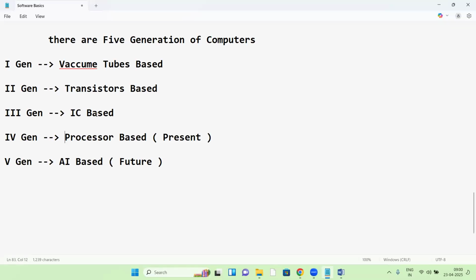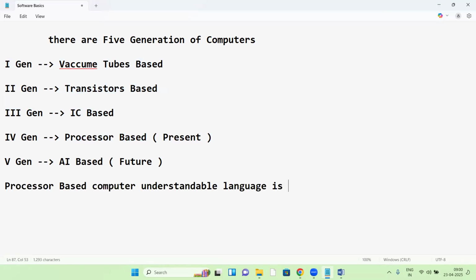Okay. So first let us see. These are all old, not necessary. Processor based computer, understandable language. What is the processor based computer understandable language? Binary code. Binary code is the zeros and ones format. So the processor based understandable language is binary code.